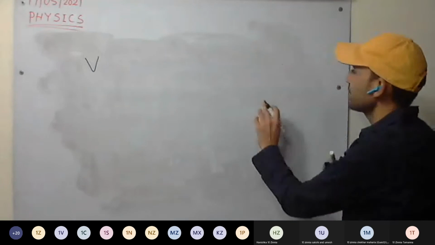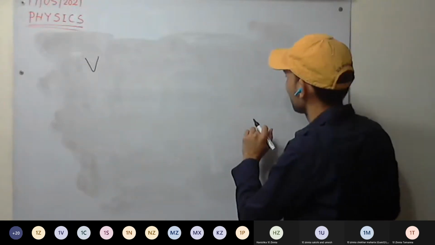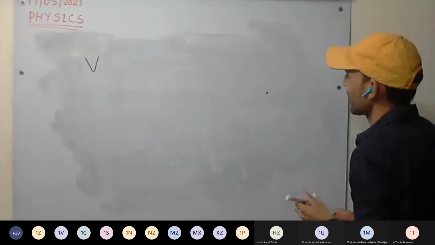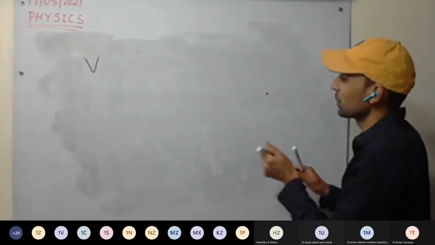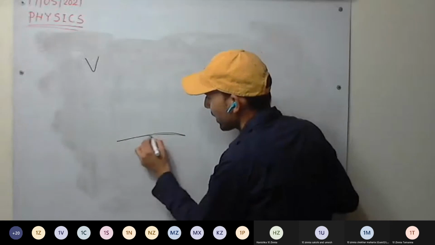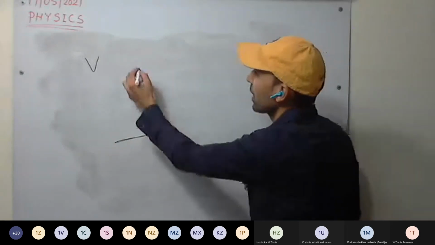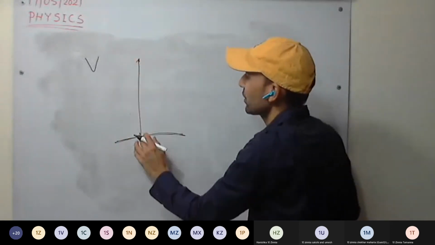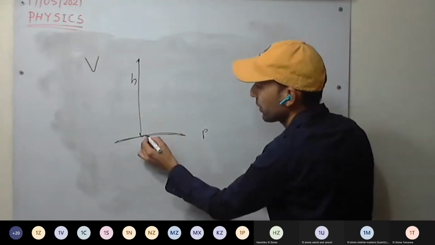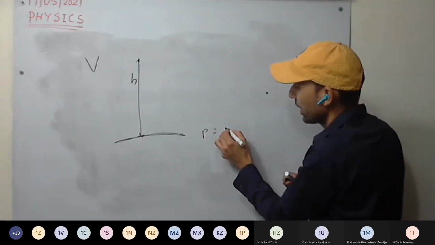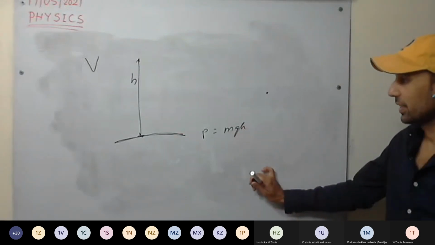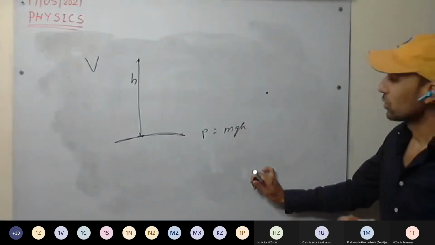For example, with the ground as reference, what is the potential energy of any body with respect to ground? mgh.